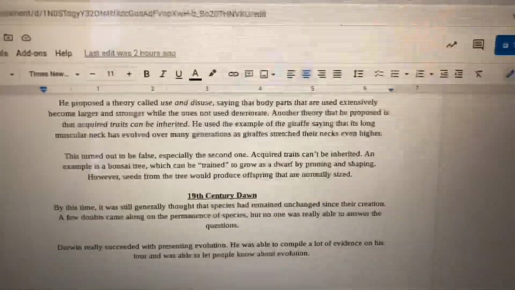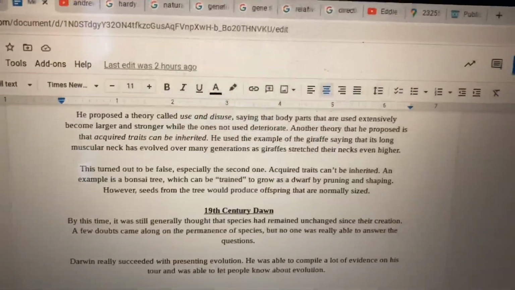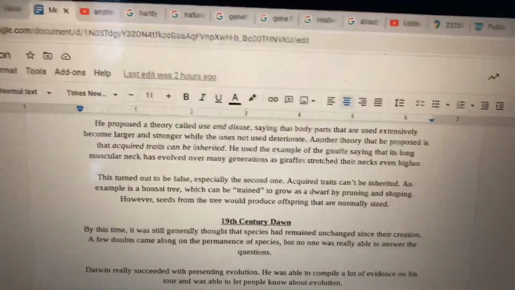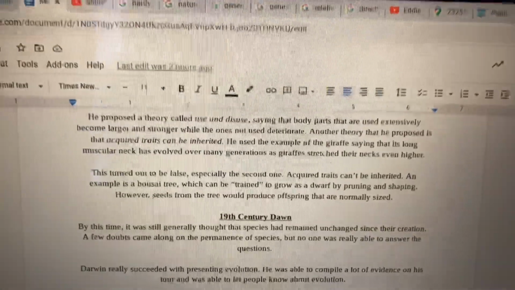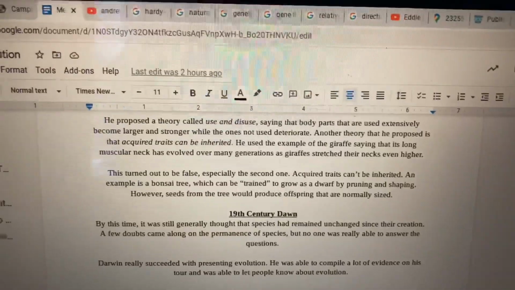He used the example of a giraffe, saying that its long muscular neck has evolved over many generations as giraffes stretch their necks even higher. This turned out to be false, especially the second one. Acquired traits cannot be inherited. An example is a bonsai tree, which can be trained to grow as a dwarf by pruning and shaping. However, seeds from the tree would produce offspring that are normally sized.